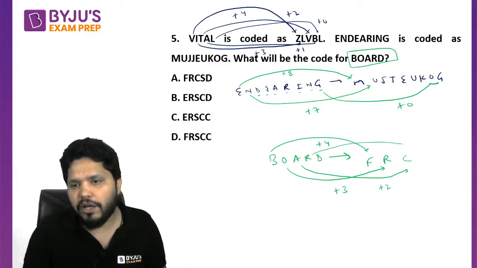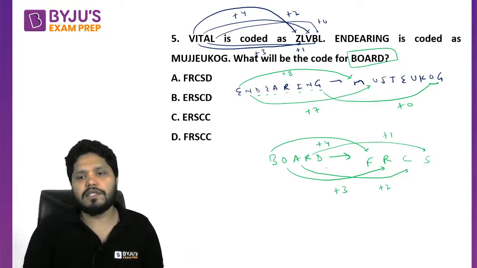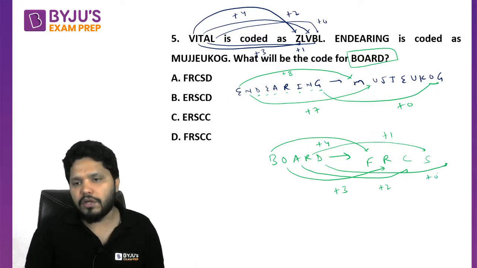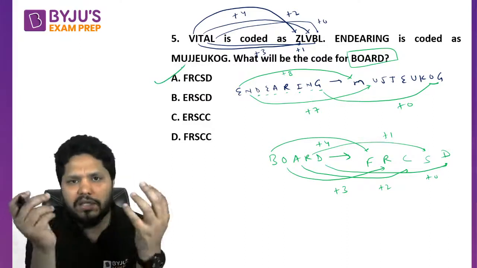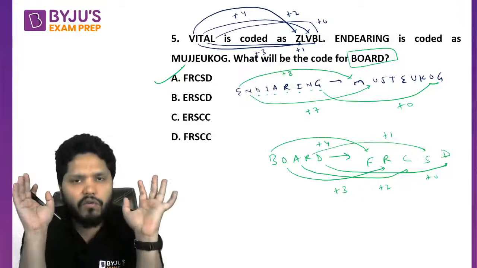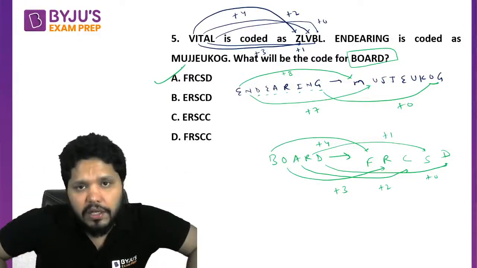Then from R we are going to have the next letter, right? Plus 1 we are going to do, that is S. And after D, 0 plus has to be there. So answer is going to be A option. So we just need to identify the pattern in such questions and then we can easily answer what has been asked in the question. I hope it is crystal clear to everyone, right?